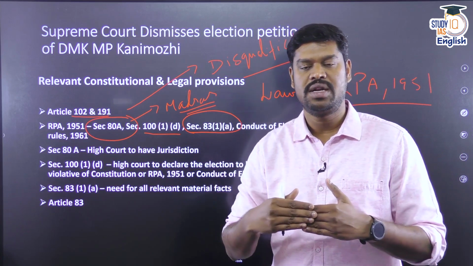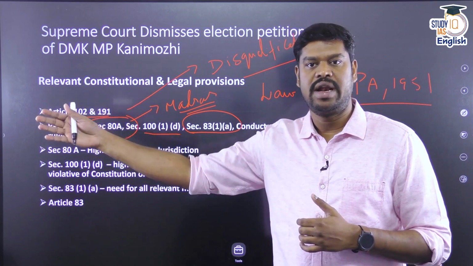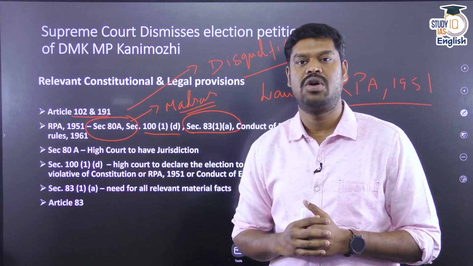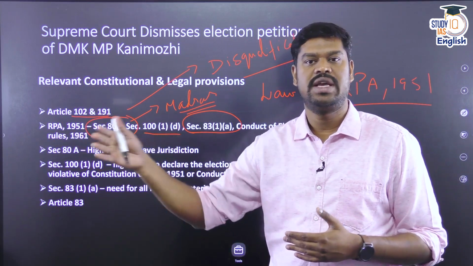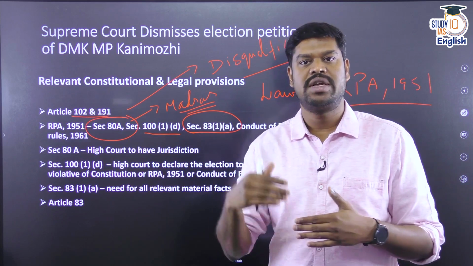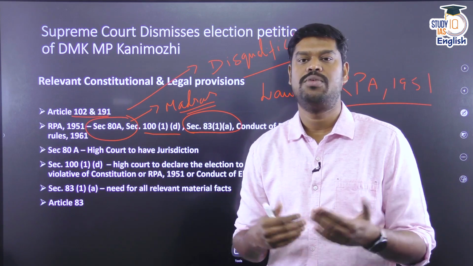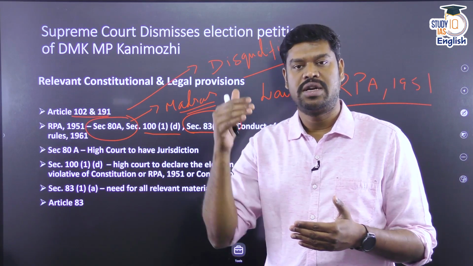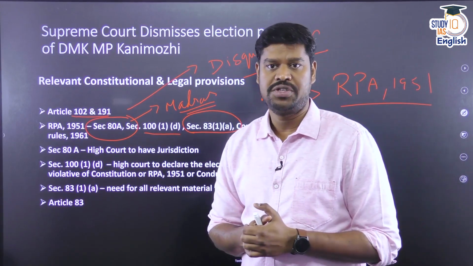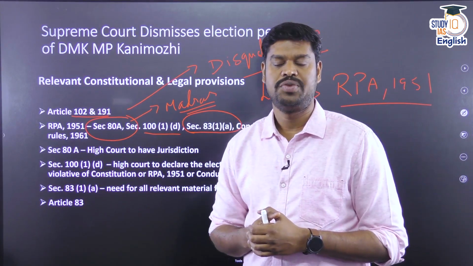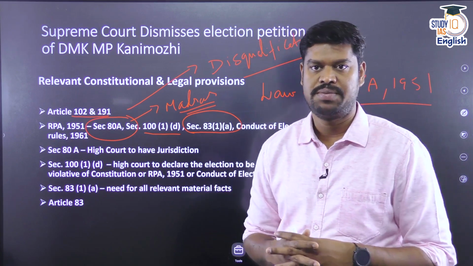The Supreme Court said that if a person is challenging her candidature and her election on the ground that she has not provided the PAN card details, then it is the responsibility of the petitioner to provide the PAN card details if she is already saying that there is no PAN card. And because the petitioner has not provided this information, this petition is not maintainable and is liable to be dismissed, because under Section 83 Clause 1 Subclause A, it is the responsibility of the petitioner to provide this particular information. And stating this, the Supreme Court dismissed this petition.